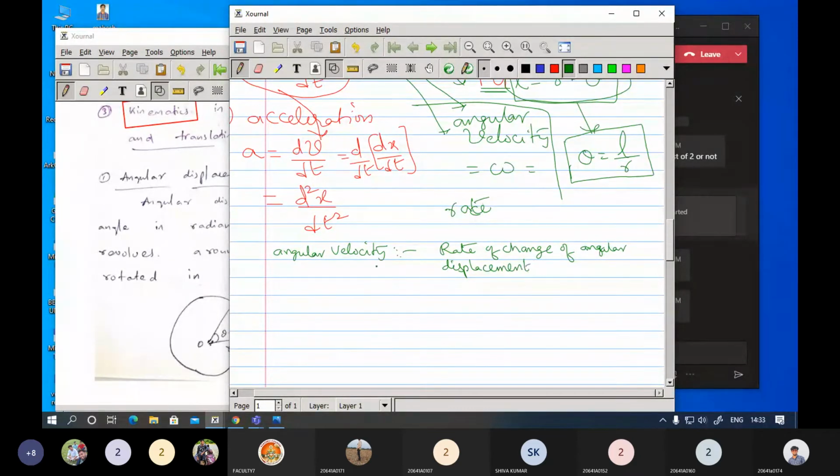We are going to represent this as omega. The symbol is omega, not W. So omega can be given as d theta by dt. Previously you had seen, regarding the velocity, v equals dx by dt. Similar to this we write omega equals d theta by dt.